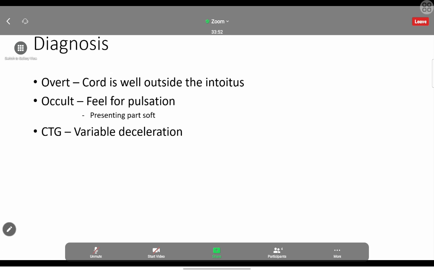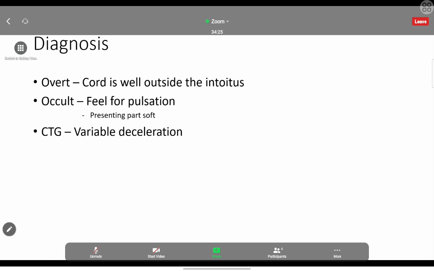Sometimes we can see the cord outside. If there is a huge cord collapse, overt cord collapse, the cord will be outside from the introitus. So we can see the cord. The cord will be reddish blue in color. Sometimes the cord will not be seen outside. It will be in the vaginal canal. So when we do the vaginal examination, we can see the pulsation of the cord. That is how to diagnose that.